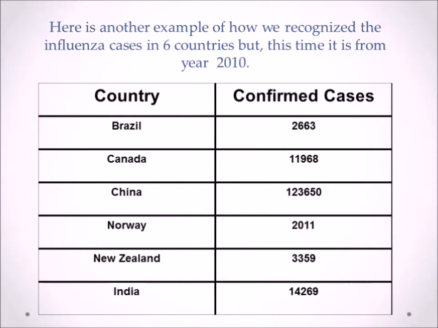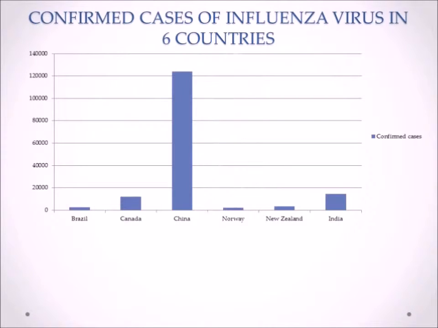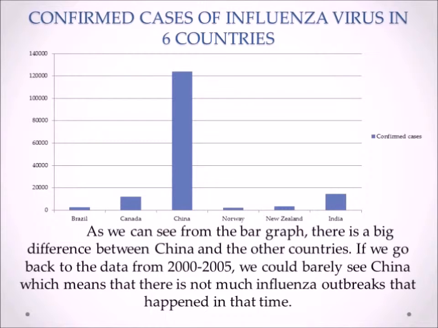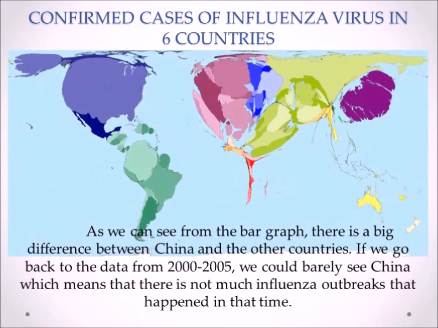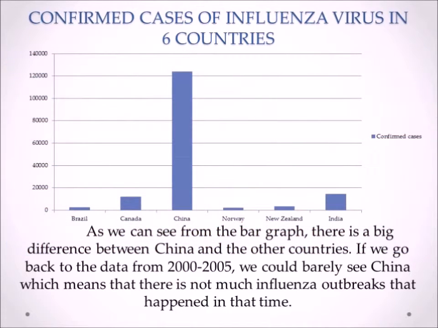Here is another example of how we can recognize the influenza cases in 6 countries, but this time it is from year 2000. Confirmed cases of influenza virus in 6 countries. As we can see from the bar graph, there is a big difference between China and other countries. If we go back to the data from 2000 to 2005, we could barely see China, which means that there were not many influenza outbreaks in that time.